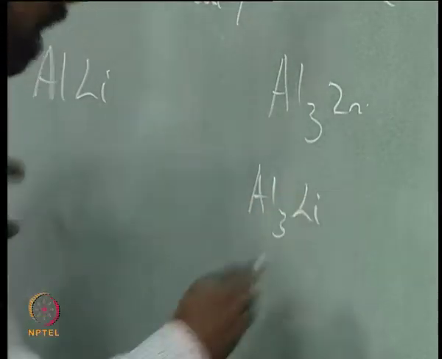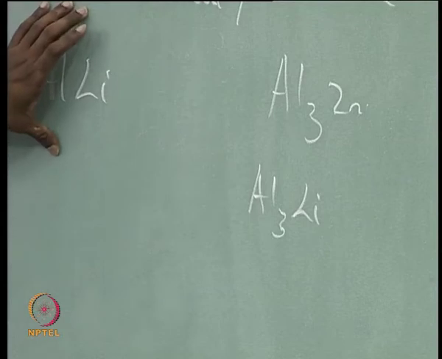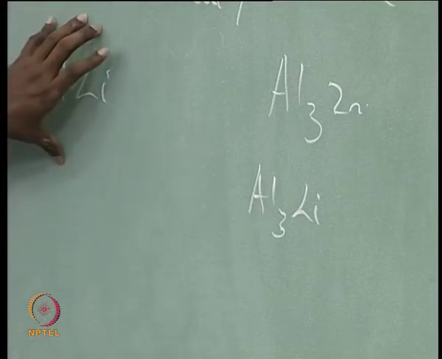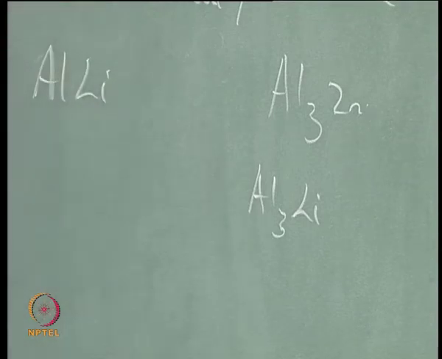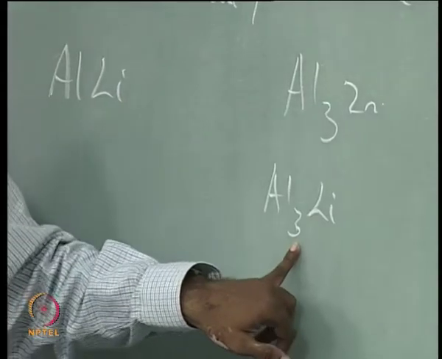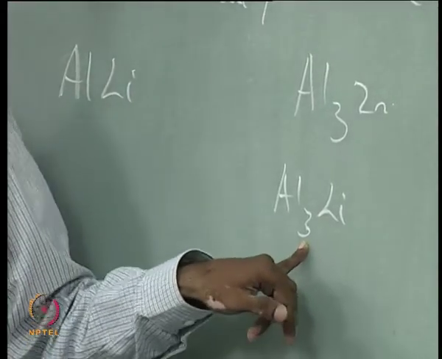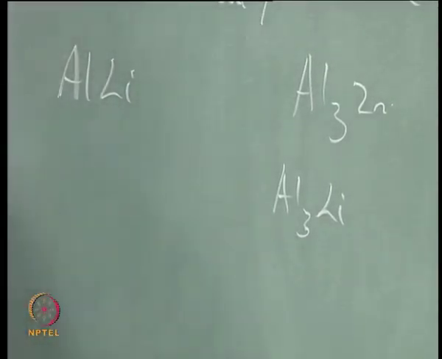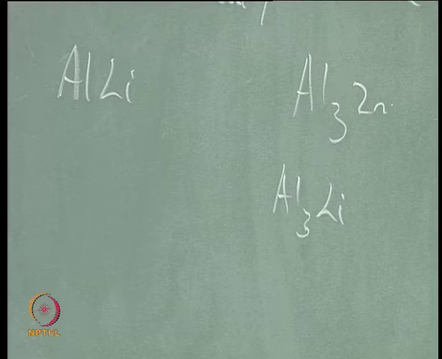Incidentally, when I started, I said that in the aluminum lithium phase diagram this is the stable phase, but it is not the one that you get when you do age hardening of aluminum lithium alloys. What you get is the phase Al3Li, exactly for the same reason why you get GP zones in aluminum copper alloys. That Al3Li is exactly similar to Ni3Al. It is what we call the L12 structure.